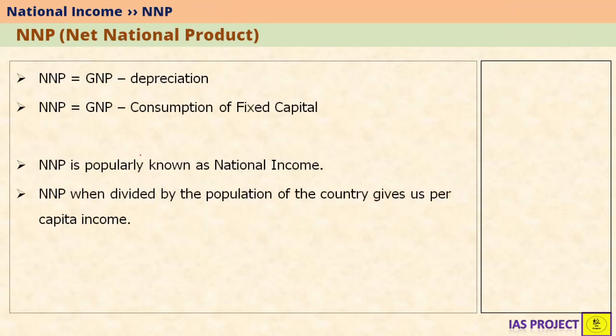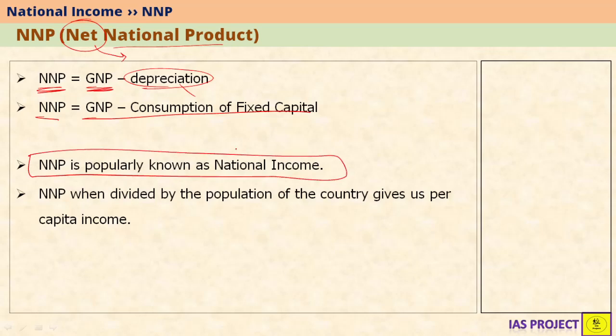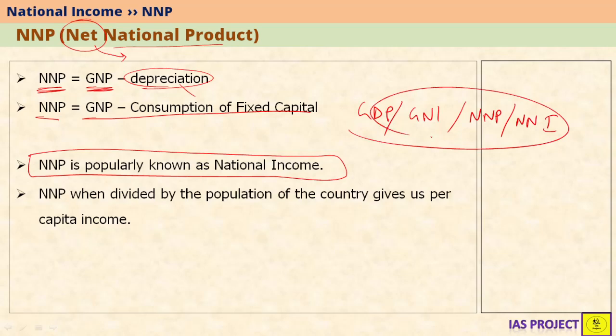Now let's see what net national product is. Generally, whenever there is the word net before national product or national income or domestic product or domestic income or whatever the case, it means just simply subtract depreciation. So NNP is nothing but GNP minus depreciation. We already know depreciation is consumption of fixed capital. So NNP is nothing but GNP minus consumption of fixed capital. NNP is popularly called national income. All are national incomes: GDP, GNI, NNP, NNI, all these are national incomes. But NNP particularly is called national income. So when someone says just national income, they are referring to NNP.